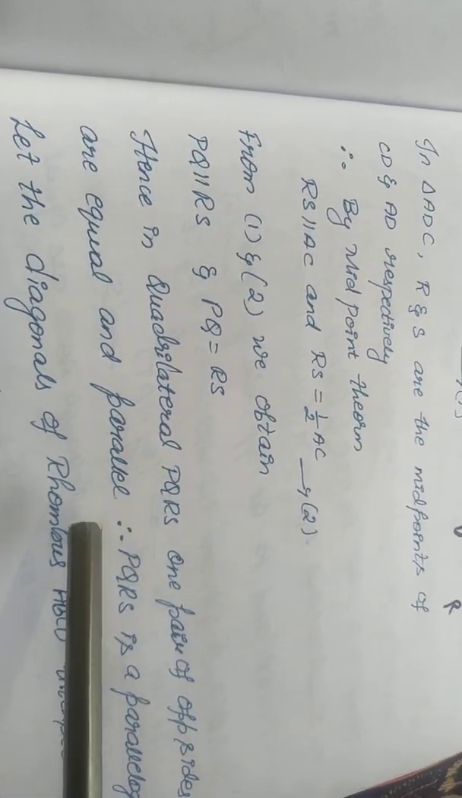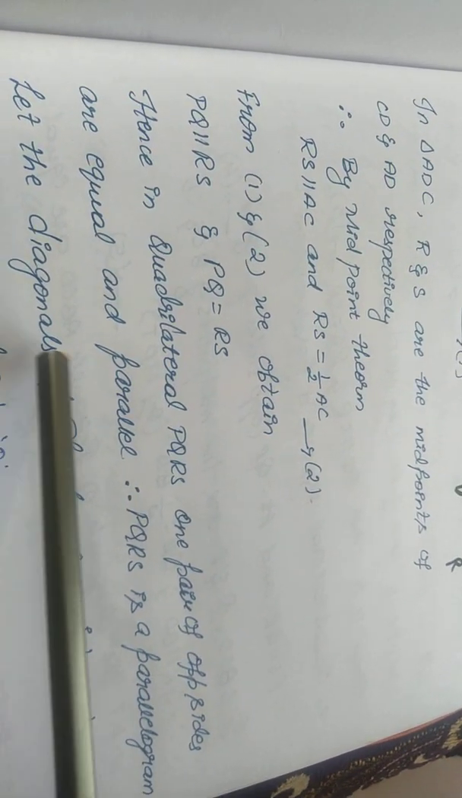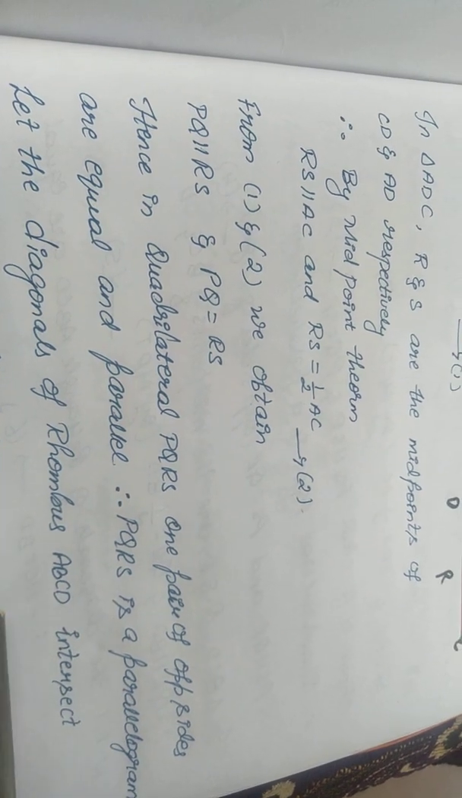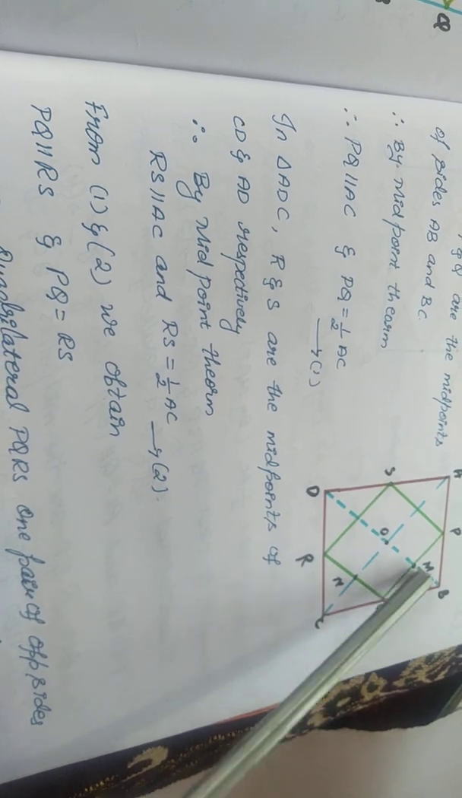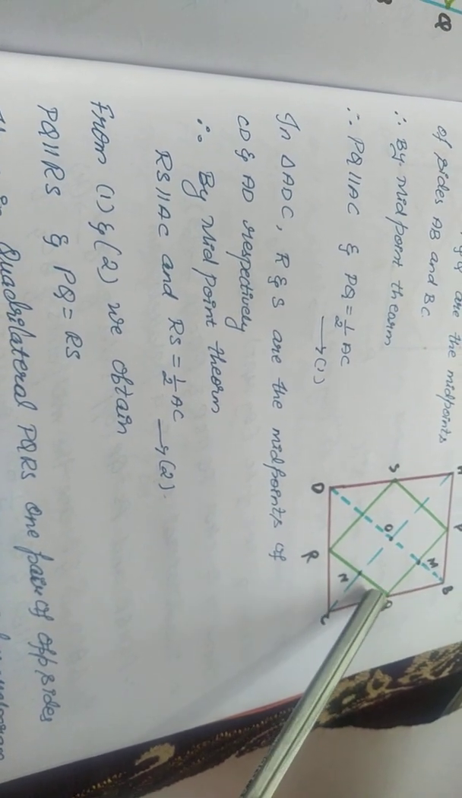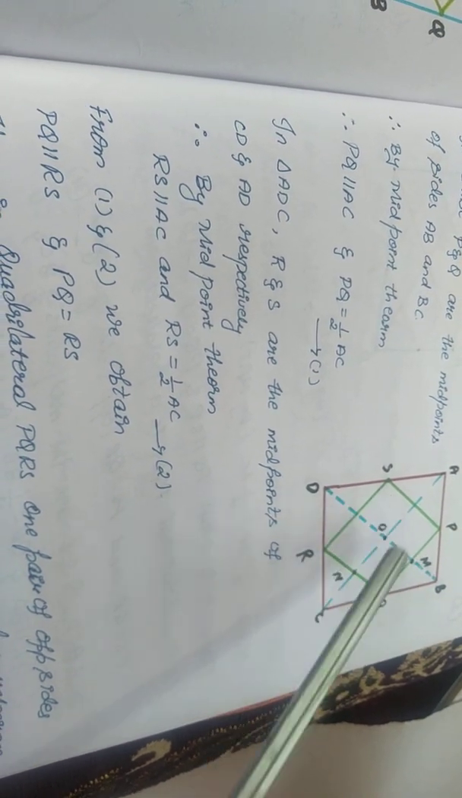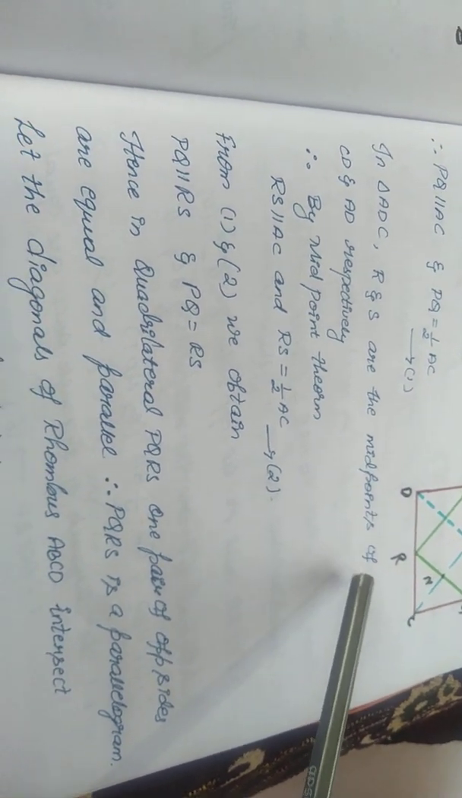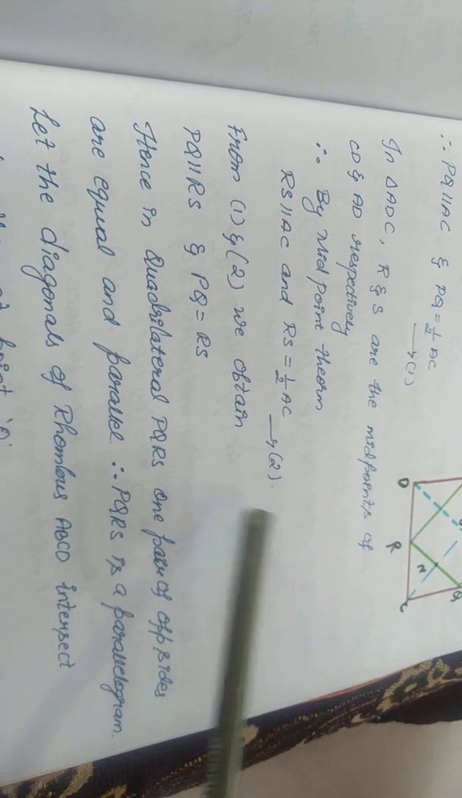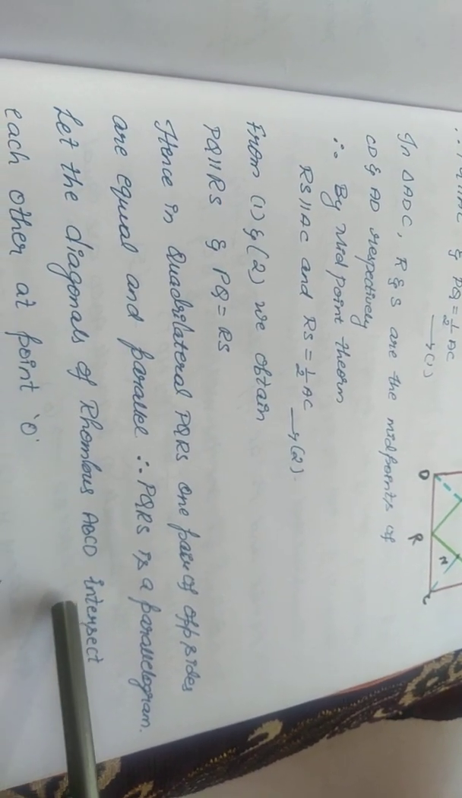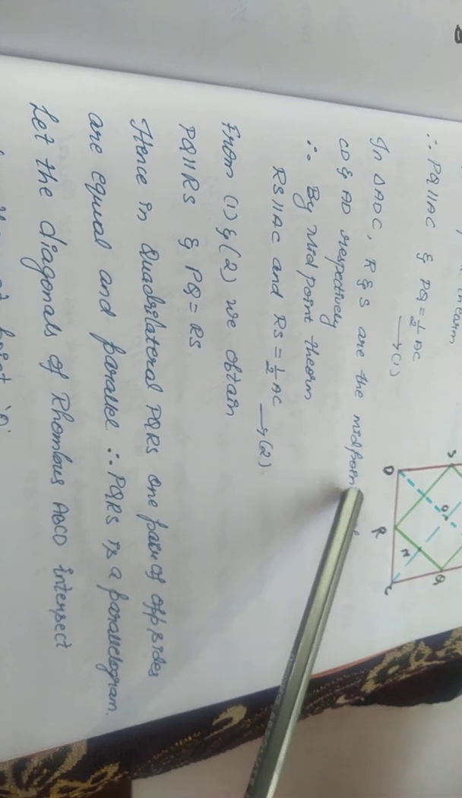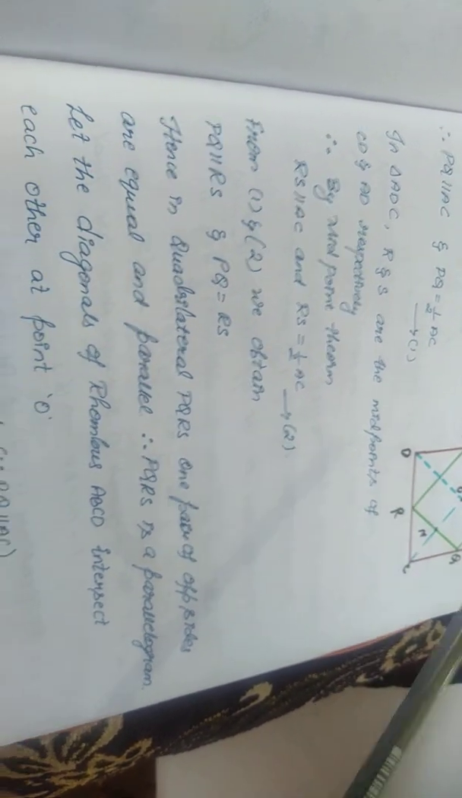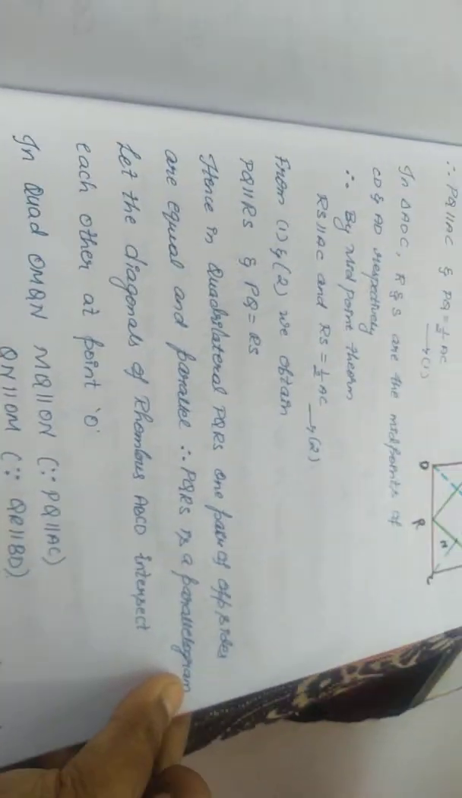Okay children, hence in a quadrilateral, if the opposite sides are equal and parallel, PQRS can be called a parallelogram. Now how will this parallelogram become a rectangle? If I prove any one of the angles of PQRS is 90 degrees, then the quadrilateral will become a rectangle. Let the diagonals of the rhombus ABCD intersect at O. I am joining the diagonals AC and DB.